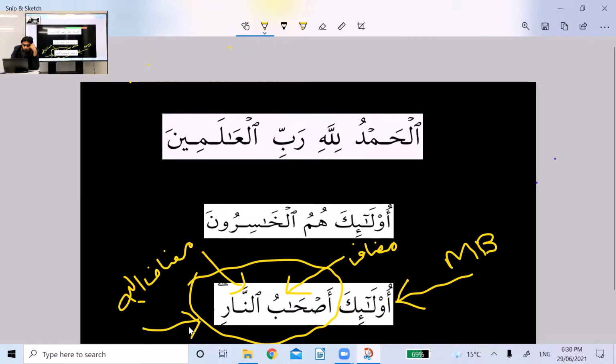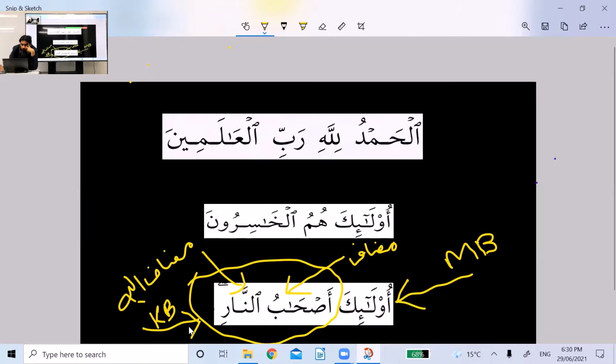And very specifically, this khabar is in your one word category khabar. It's mudaf ilay. Any question about this one? So one more time, ulaika is mubtada, ashabun nari together is a khabar. Inside ashabun nari, it's a mudaf ilay thing.